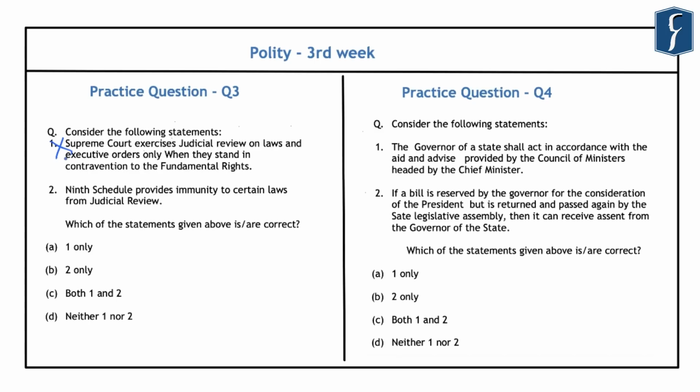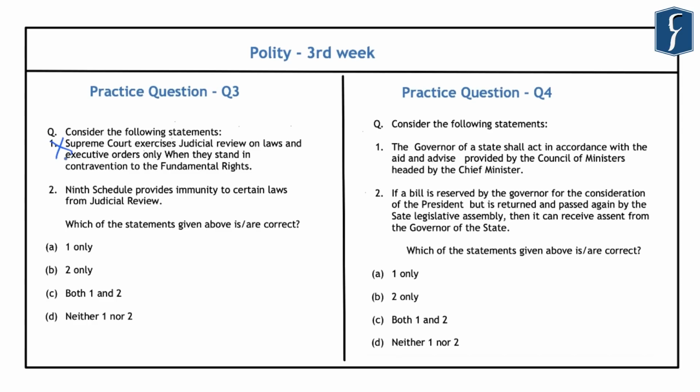This statement is incorrect because the scope of judicial review on the laws and executive orders is larger than that of the fundamental rights. For example, the Supreme Court can strike down any Constitutional Amendment Act if it stands in contravention to the basic structure doctrine, which was formulated under the Kesavananda Bharati case.